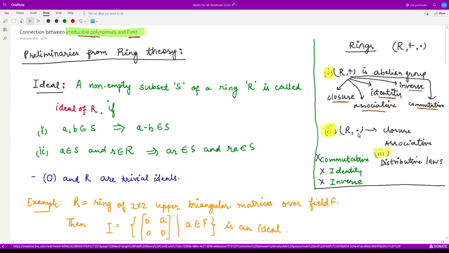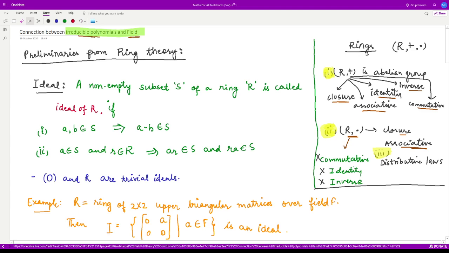And with respect to multiplication, this dot, we only have two properties, that is closure property and associative property. Whereas in a field, we also had commutative property, existence of identity and inverses. So in a ring, these properties are missing in terms of multiplication, right? Moreover, as in fields, the distributive laws are also valid in rings.